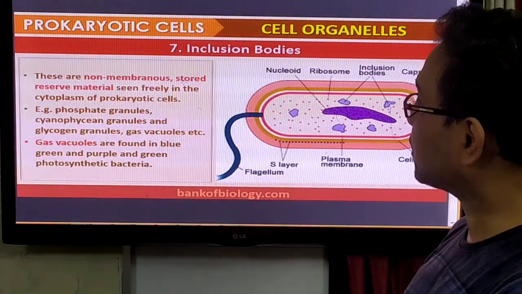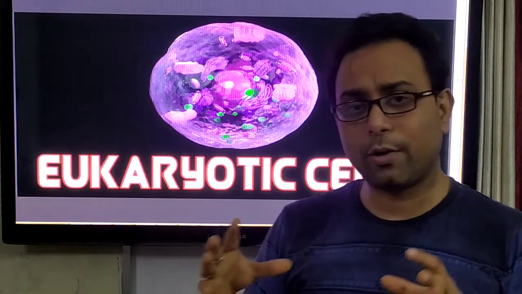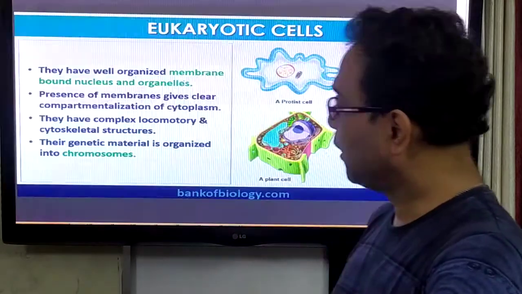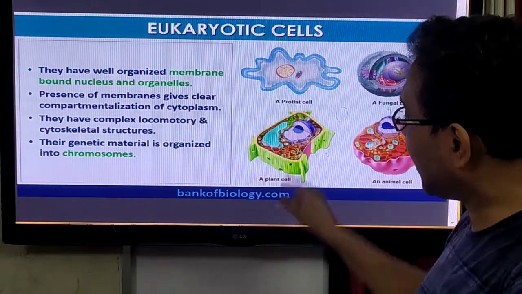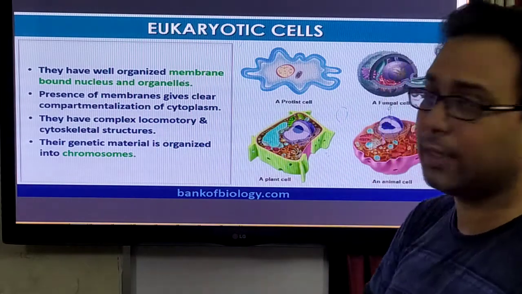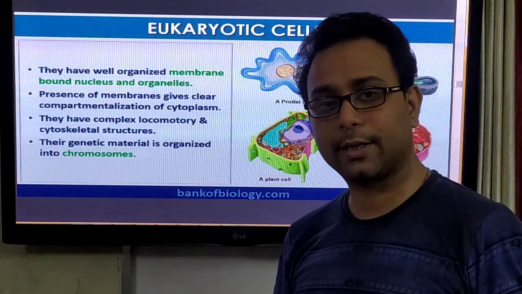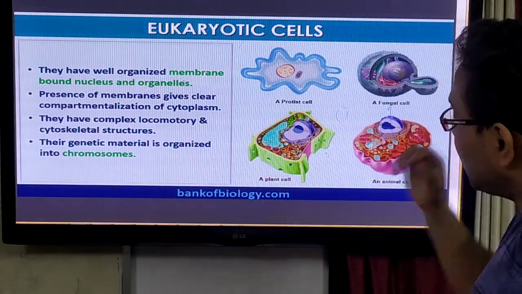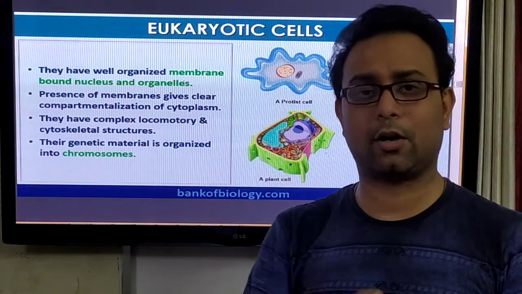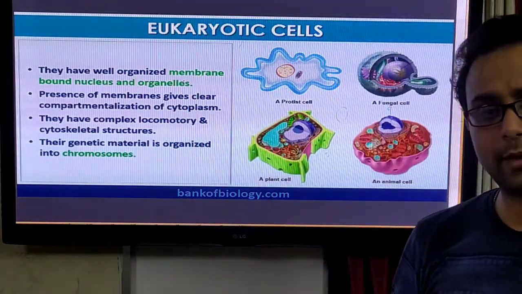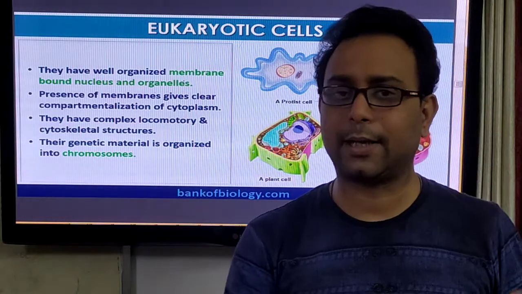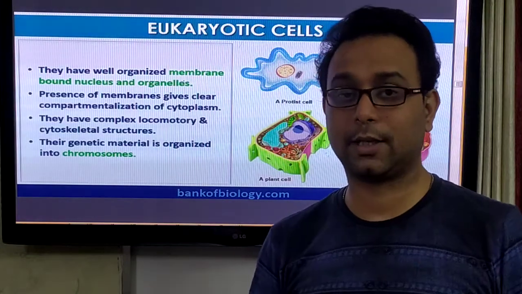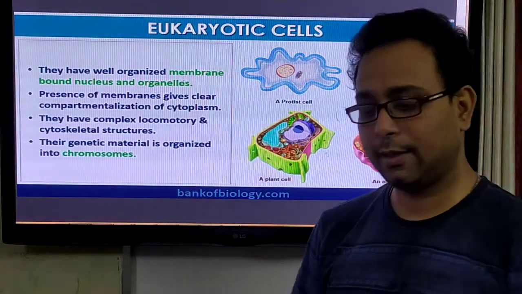Now we discuss the structure of the eukaryotic cell, so we can find the difference between the prokaryotic cell and the eukaryotic cell. In the eukaryotic cell, they have a membrane-bound nucleus. That is the most important point. They have a nucleus that is well developed. Another point is that they have membrane-bound cell organelles: mitochondria, endoplasmic reticulum, chloroplast, all present in the eukaryotic cell. That is not present in the prokaryotic cell.